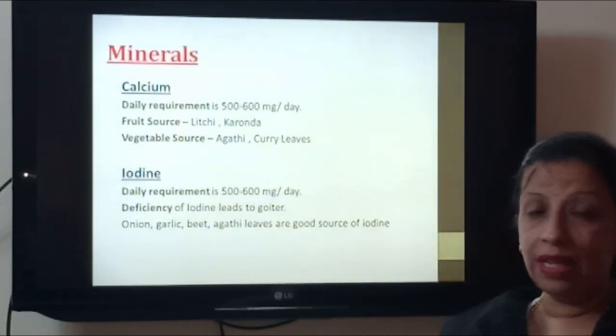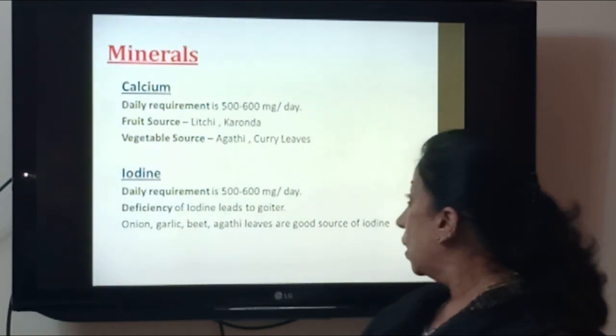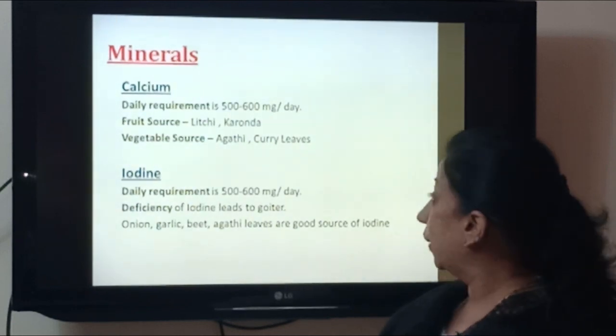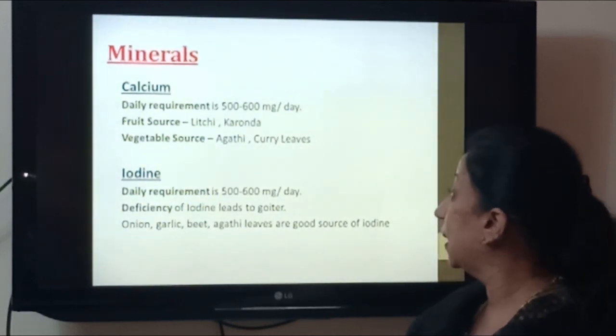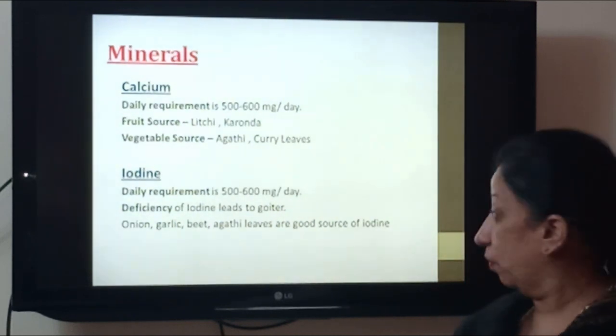Now coming to minerals, the very important mineral which is required by the human body is calcium. The daily requirement is 500 to 600 milligrams per day, and the fruit sources are lychee and karonda. Vegetable sources are agathi and curry leaves.